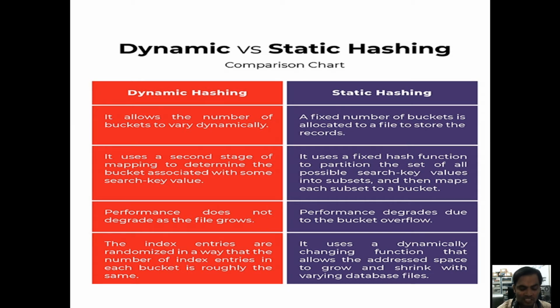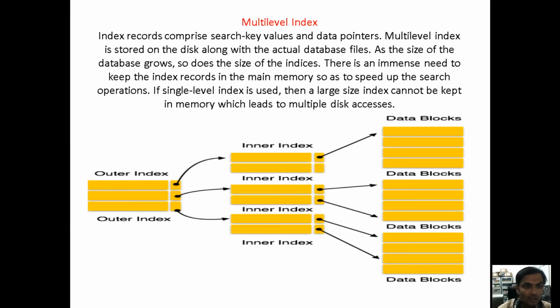Now, in the last class we missed one more concept under indexing. Under indexing we learned about the primary index and the secondary index. Under the primary index we learned about the sparse index and the dense index. Coming to multi-level indexing, it is similar to the secondary index.